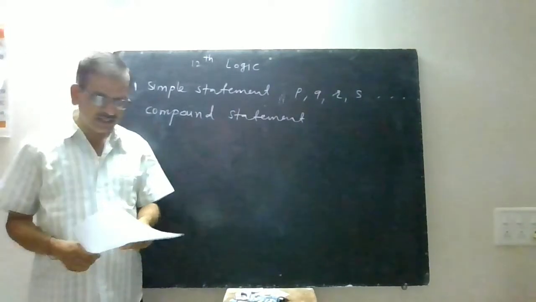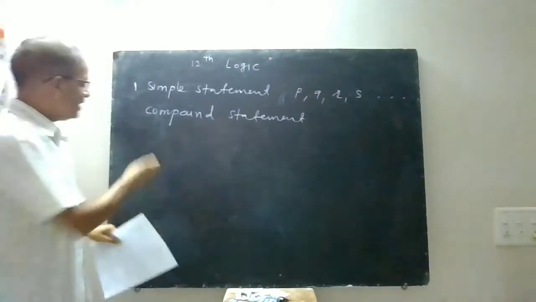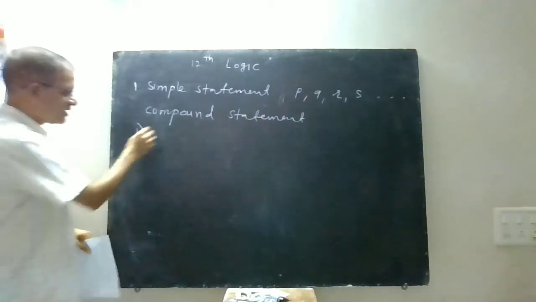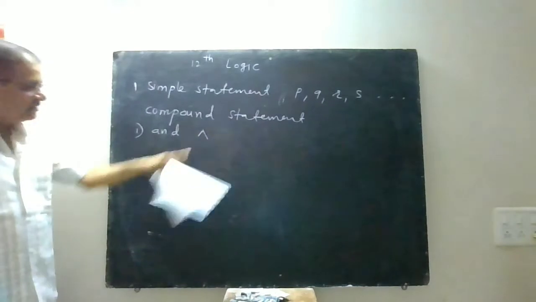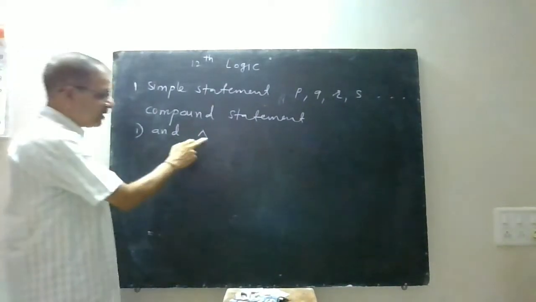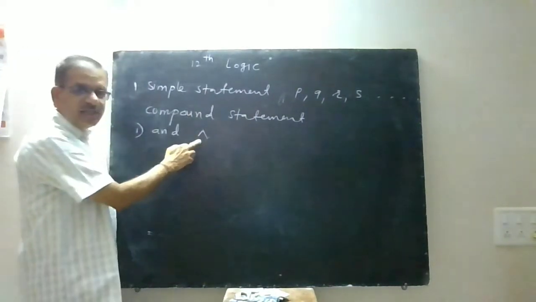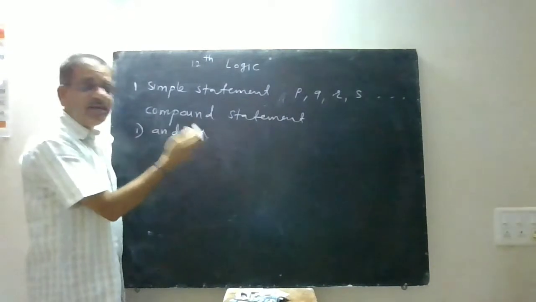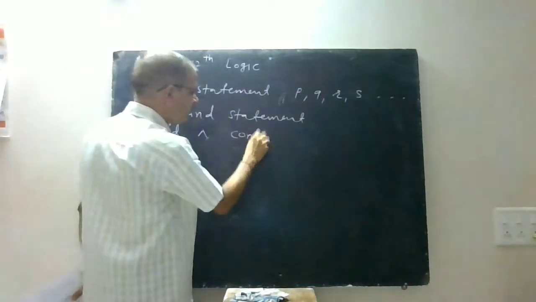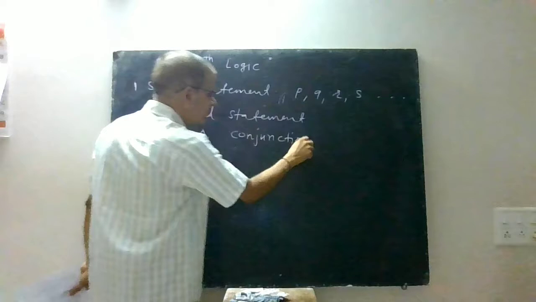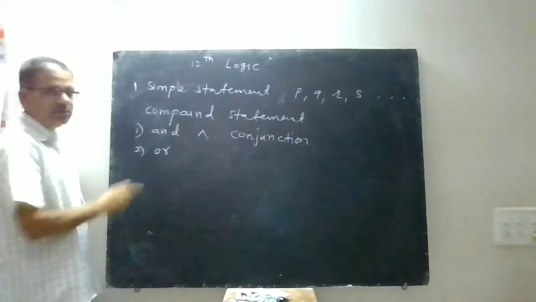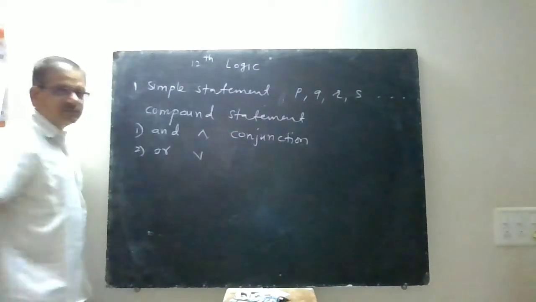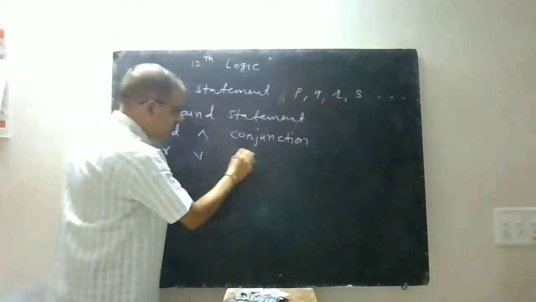Now in logic there are 5 connectives that we want to see. The first connective that we want to see is AND. The symbol for that one is like this, and when you write a statement using this symbol, that statement is called conjunction. Now the second connective that we use is OR. Its symbol is like this one and it is called disjunction.